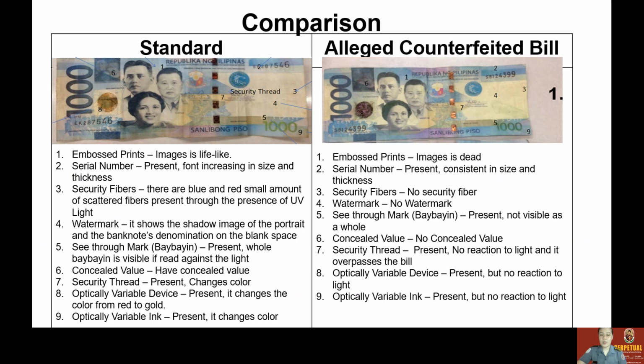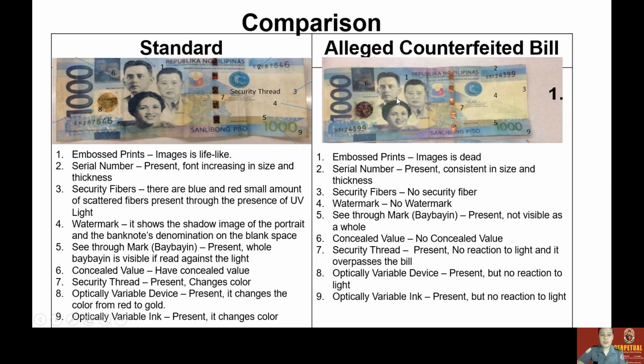In number three, when reflected to UV light, you will see the small scattered blue and red fibers present there, while if it's a counterfeit bill, you will not see any of that. Number four, the watermark. It shows the shadow image and the banknote's denomination on the blank portion. On the counterfeit, sometimes it's not really there, or the images are not similar to this.